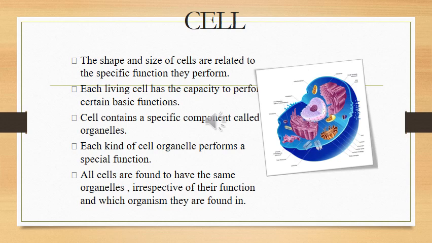Next, we know that there is a division of labor in multicellular organisms. Now the question arises here that a single cell, amoeba, is made up of only one cell. That single cell is able to perform nutrition, respiration, transportation and excretion. Whereas if I talk about a multicellular organism which is made up of more than one cell, right, they have division of labor, right.